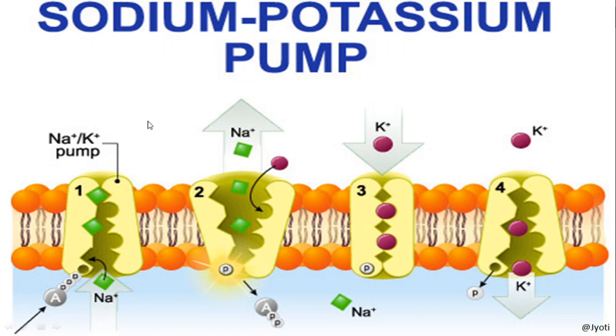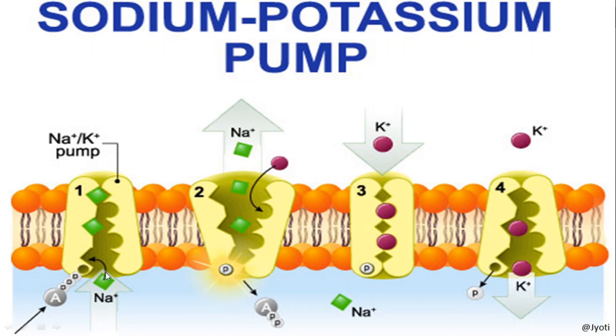Here you can see this is the cell membrane. Here certain transmembrane proteins are there. This protein can transfer specific ions. Here you can see sodium and potassium ions are exchanged for each other, but this exchange depends upon the utilization of energy. Here I have shown it very clearly.